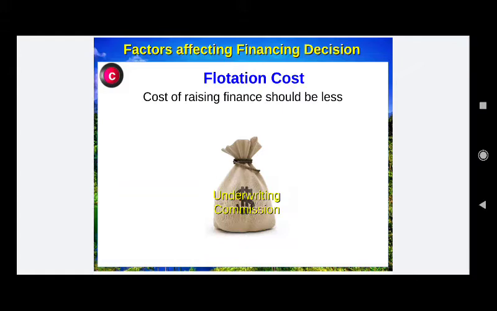It is given to the underwriters, who may be financially strong companies or individuals who promise to pay for the shares which are unsubscribed by the public in the company's offer, in meeting their minimum subscription. So this flotation cost should also be considered while selecting a definite source of finance. In the case of debt financing, legal charges, the manager's commission and other factors comprise the flotation cost. A manager should always focus on this flotation cost also.